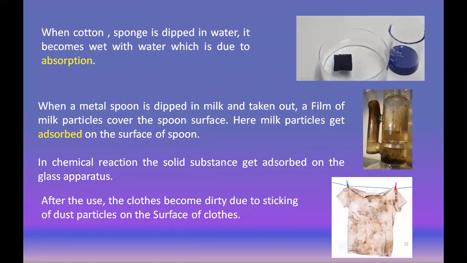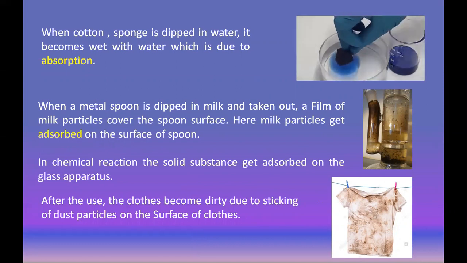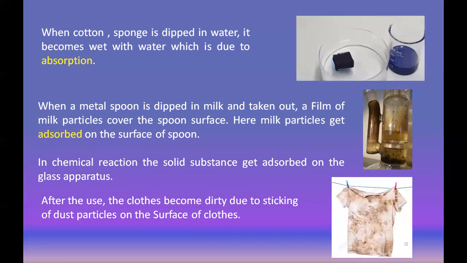Now see here, when cotton or sponge is dipped in water, what happens? It becomes wet with water, which is due to absorption. And when a metal spoon is dipped in milk and taken out, what we observe is a film of milk particles covering the spoon's surface. Here the milk particles get adsorbed on the surface of the spoon. So just see here the difference between absorption and adsorption.